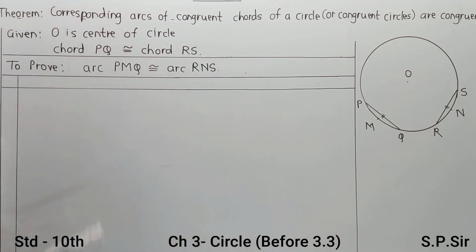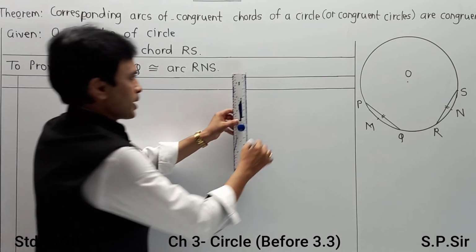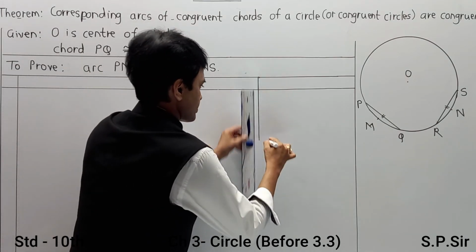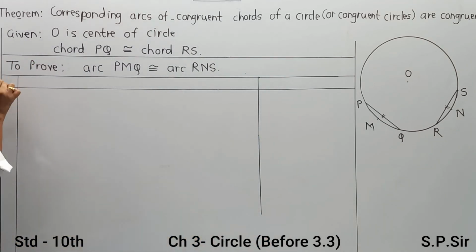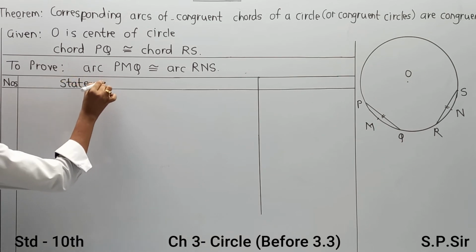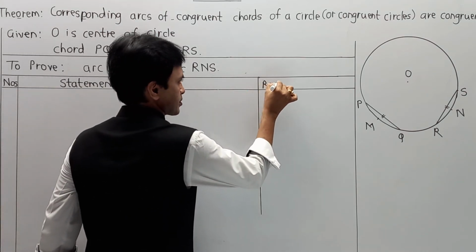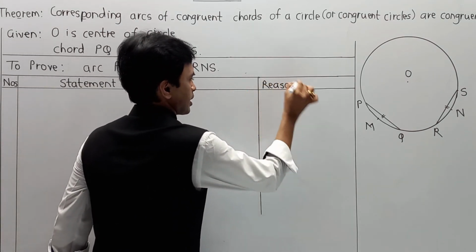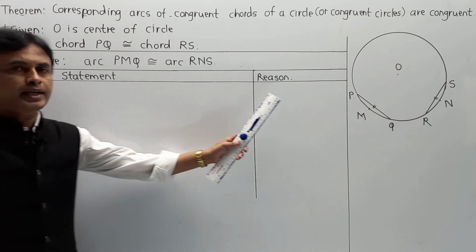Now this proof we are going to write in the form of number, statement and reason.